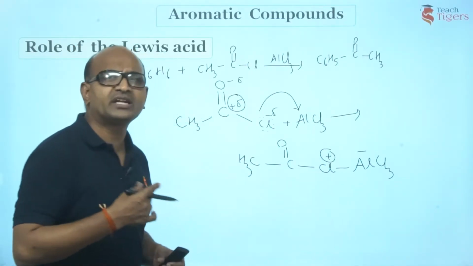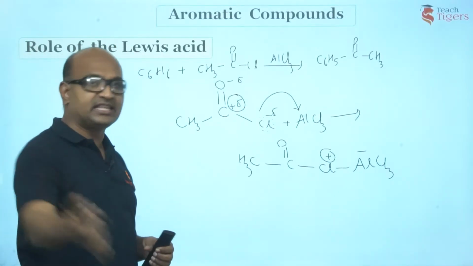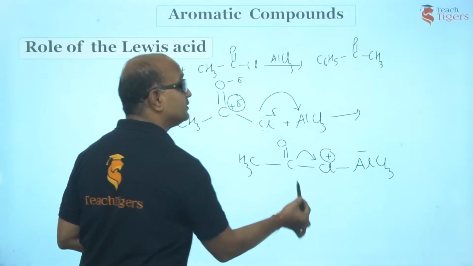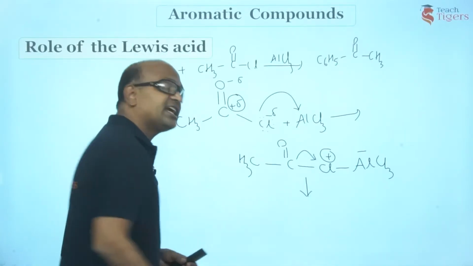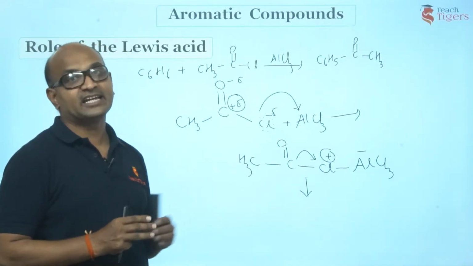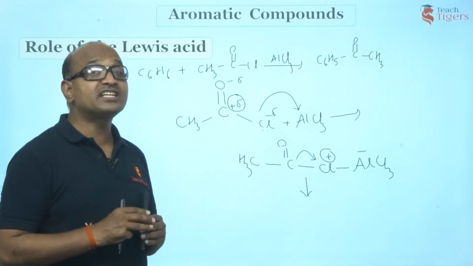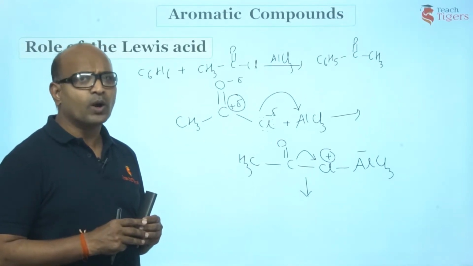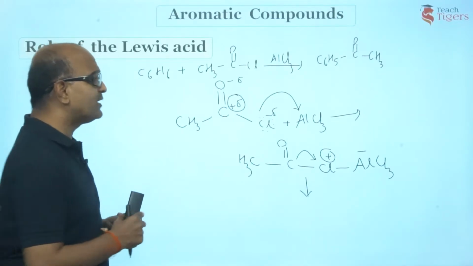So, its electronegativity is so high that it takes away the electron from this carbon, like it has taken away the electron from the carbon of the alkyl group in alkylation. But there is a difference in the intermediate of alkylation and acylation, guys. Why? What is the difference? Let us see what is happening here.